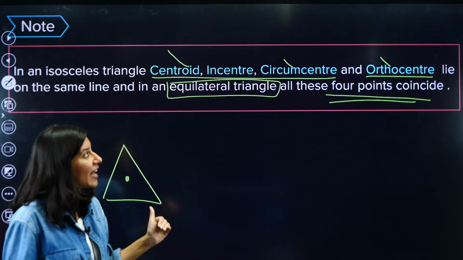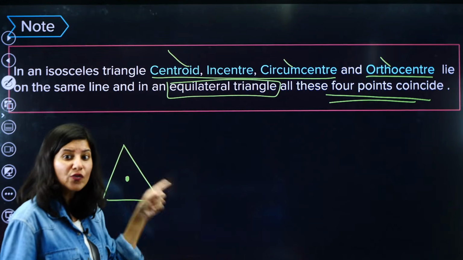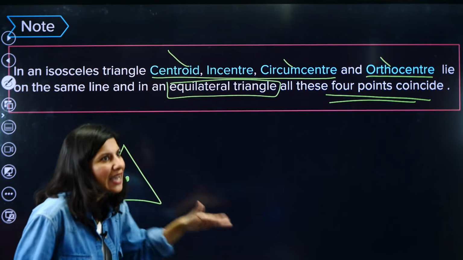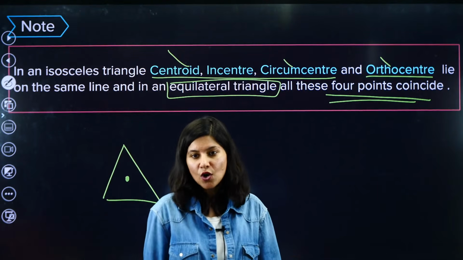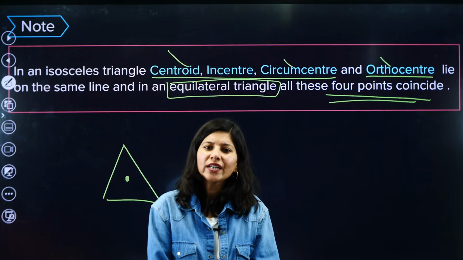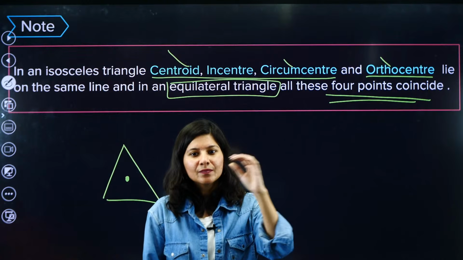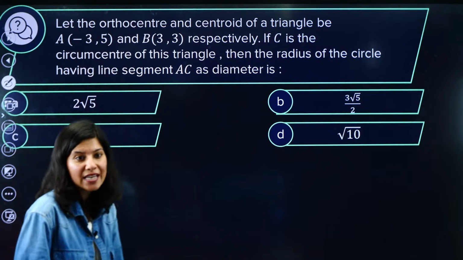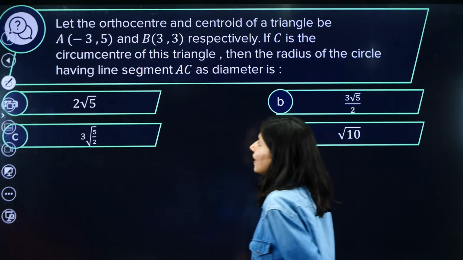So instead of calculating orthocenter or circumcenter or incenter, you will always calculate centroid because that is easier. You will say this is the orthocenter, this is incenter, everything is the same. So you calculate centroid and apply it everywhere. That can be helpful in calculation. Got it? That's how you can take help.